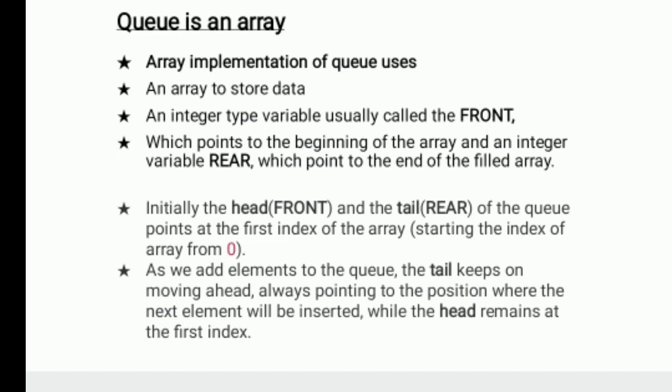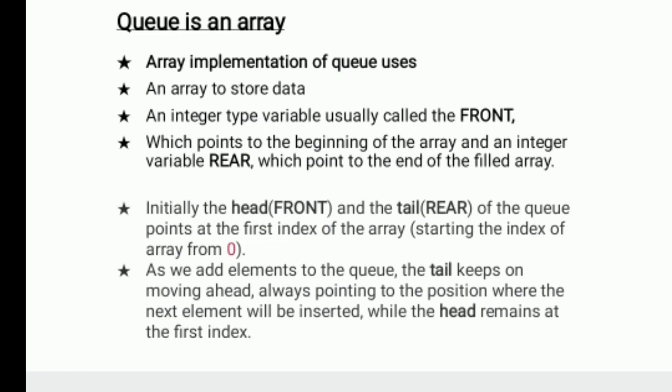Initially the head, known as the front, and the tail, known as the rear of the queue, point at the first index of the array, starting the index from 0. As we add elements to the queue, the tail keeps on moving ahead, always pointing to the position where the next element will be inserted, while the head remains at the first index.